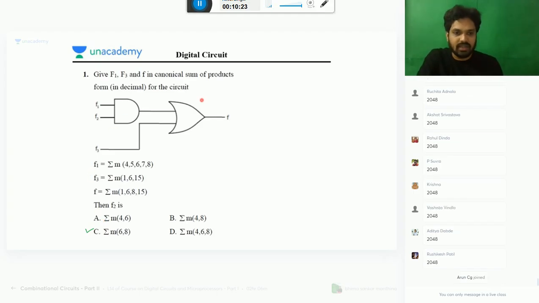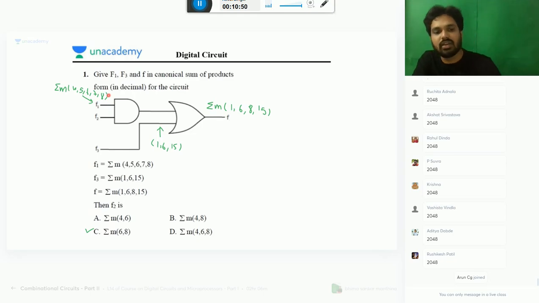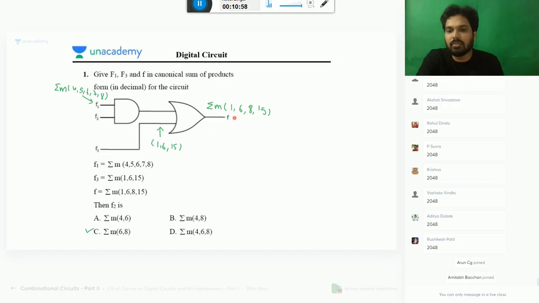So here, first let me do this question in a different way now. The function F2 answer is the sum of the min terms 1, 6, 8, 15. And F1 is the sum of the min terms 4, 5, 6, 7, 8. Now please understand the logic for OR operation. If any one of them is present in the output, it will be present.